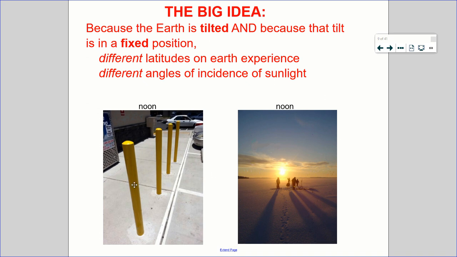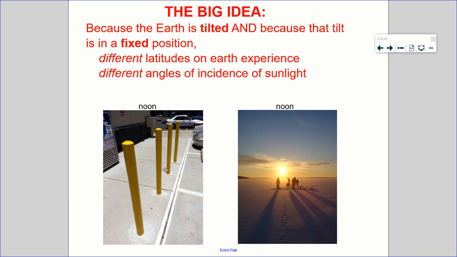This one almost looks like a bad rendering of a video game because there are no shadows, but the sun is directly overhead, so it's not going to cast any shadows. There's no shadow to be cast. Whereas here, that sun is at a very, very shallow angle, and it's going to produce very, very long shadows. A lot of this energy is being spread out over a huge distance, and a lot of it is reflecting off of the atmosphere and going back into space.